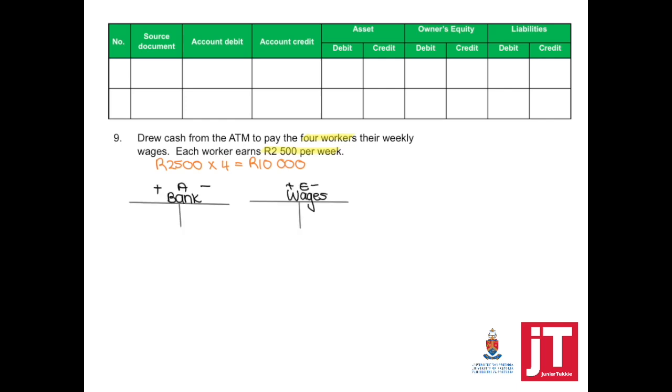Account credited, bank; account debited, wages. It's an expense which will increase on the debit side. It will have a negative effect on the owner's equity. My source document, ATM or bank statement. Account debit, wages; account credit, bank. Asset credit, owner's equity debit.